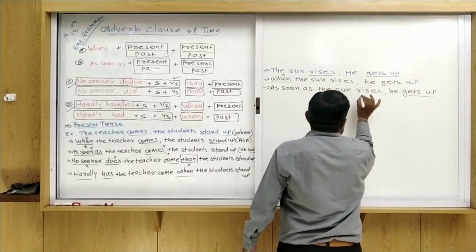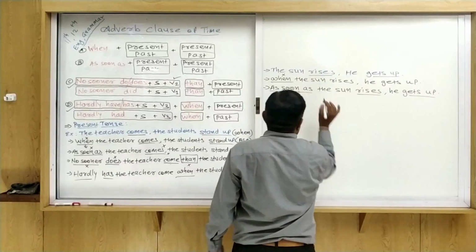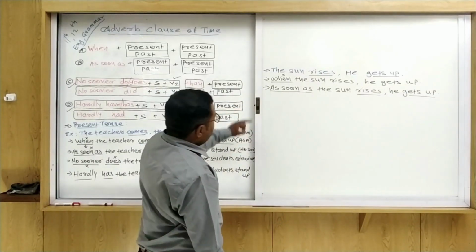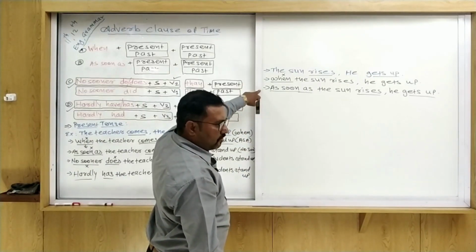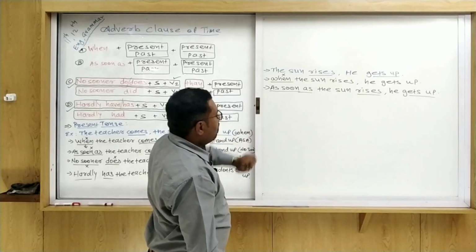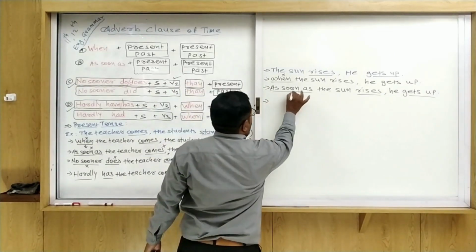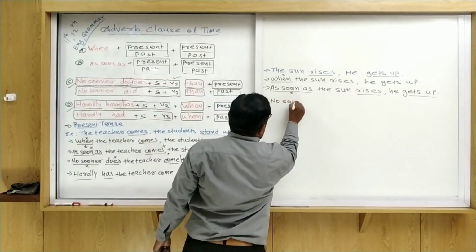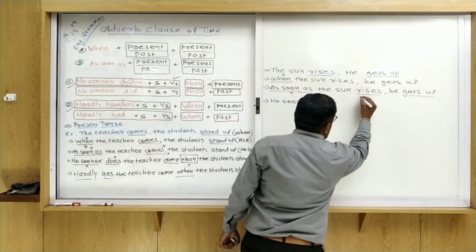Okay? So here you can see that we use simple present tense with as soon as. Now we completed the when sentence, and we completed as soon as. Now we are going to use no sooner. So first of all, when we use no sooner, remove as soon as and write down no sooner.